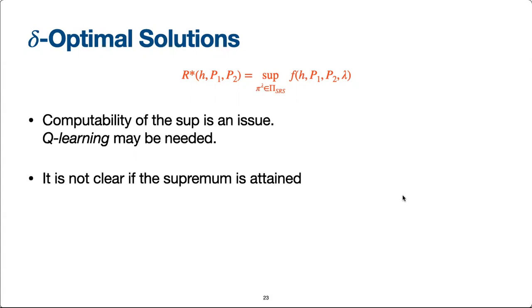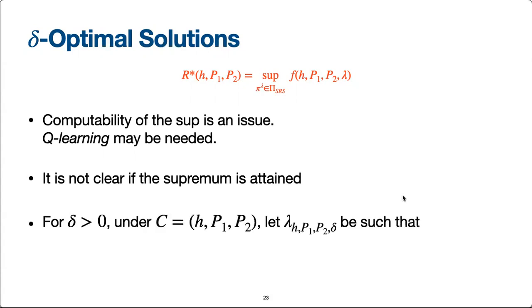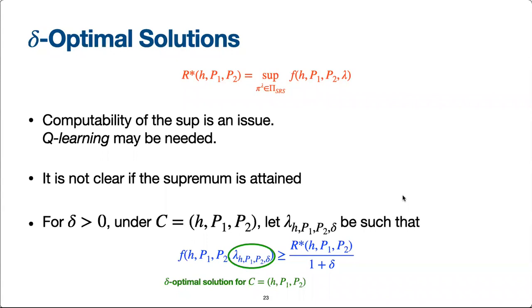In particular, given any delta strictly positive and an arms configuration (H, P1, P2), we know that there exists a lambda, that is in general a function of both delta and the arms configuration, such that the value of f evaluated for this lambda is at least R star by 1 plus delta. We shall refer to such a lambda as a delta optimal solution for the configuration C. Notice that for each arms configuration, there may be more than one delta optimal solution in general.